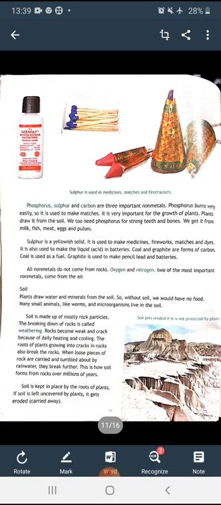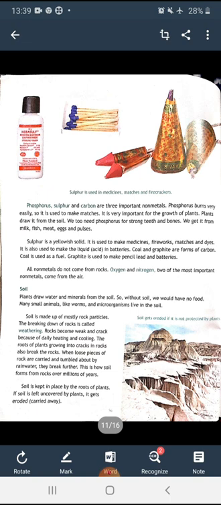So here, dear students, the importance of soil and rocks is explained. The plants draw water and minerals from the soil, and without soil we would have no food. Small animals living in soil would not be able to survive. Soil is made up of rock particles. The breaking of rocks is called weathering. Rocks become weak and crack because of daily heating and cooling.